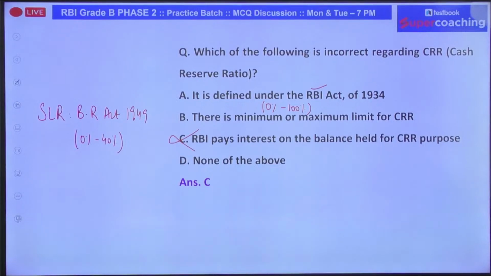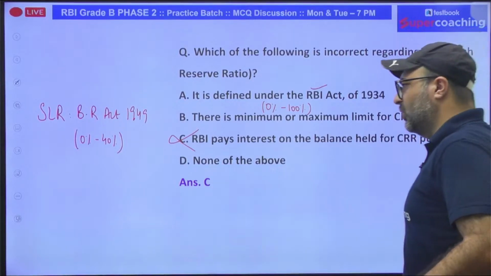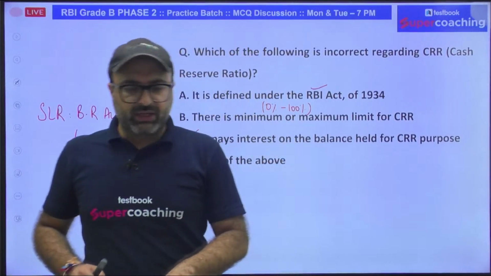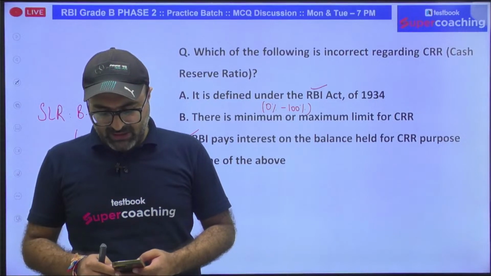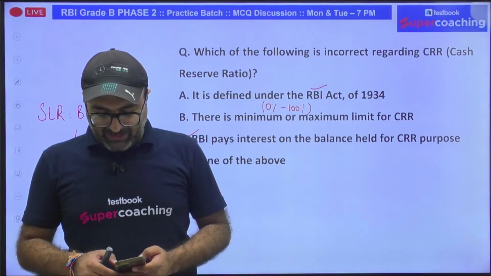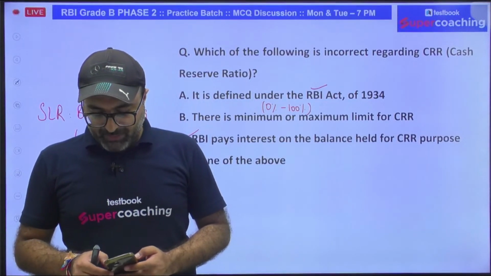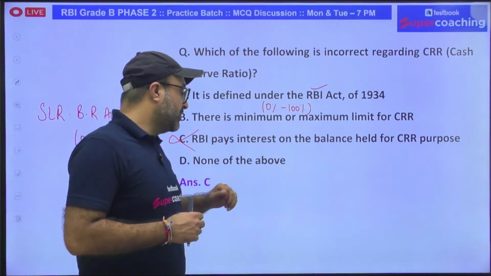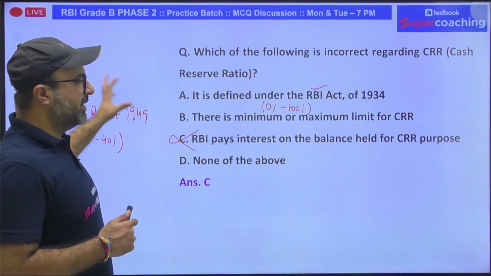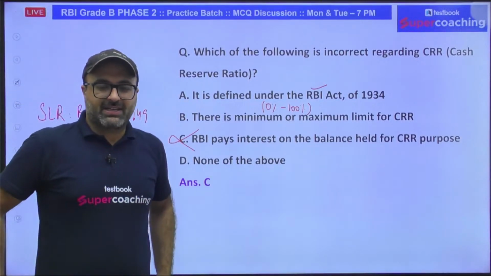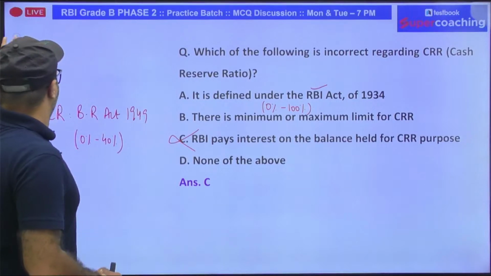In case of SLR, bank can maintain the SLR either in the form of cash, gold, or government securities. That is the reason we call it statutory liquidity ratio. It is the ratio maintained by the bank in order to safeguard the public deposit. If the bank has been declared as bank run, that amount can be recovered through SLR as well as cash reserve ratio. Moving on to the next question.